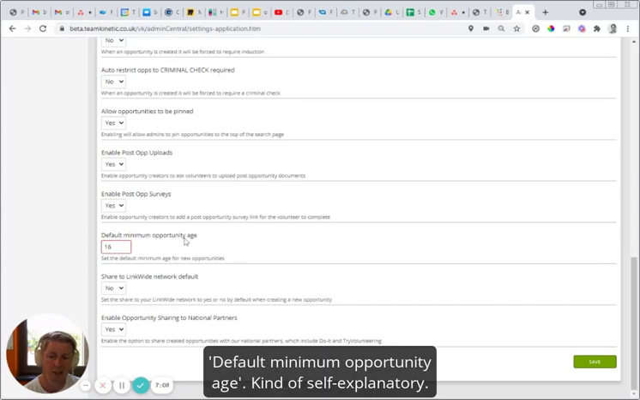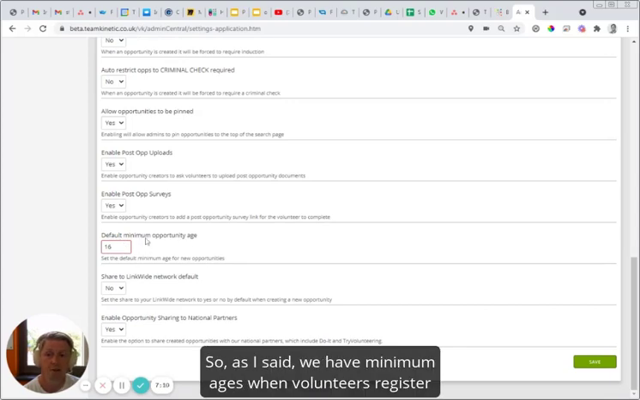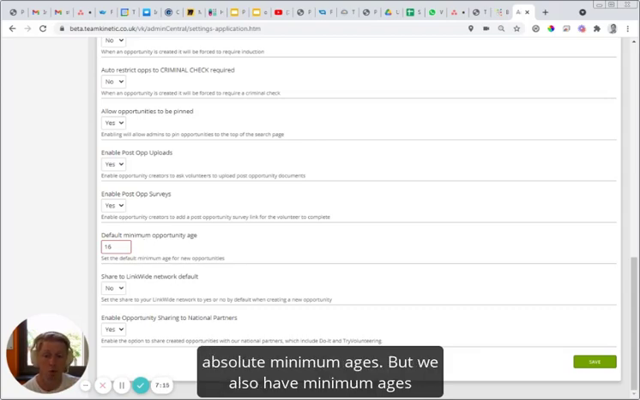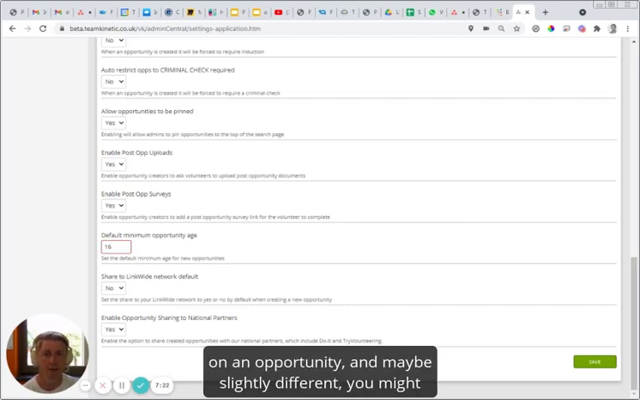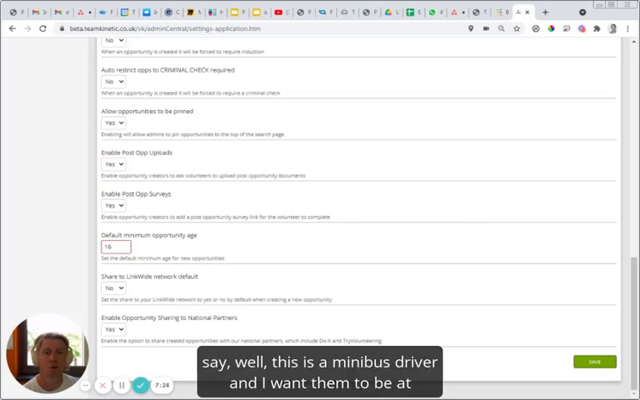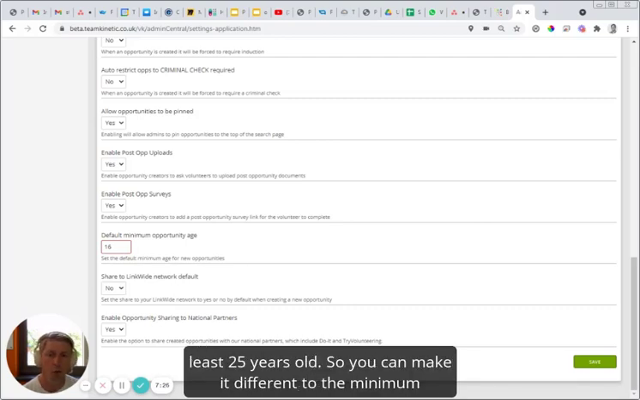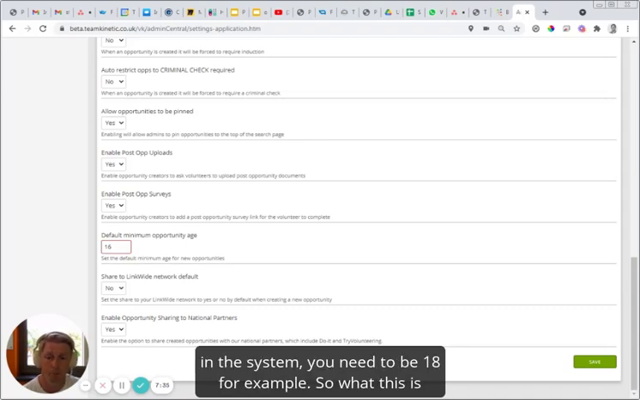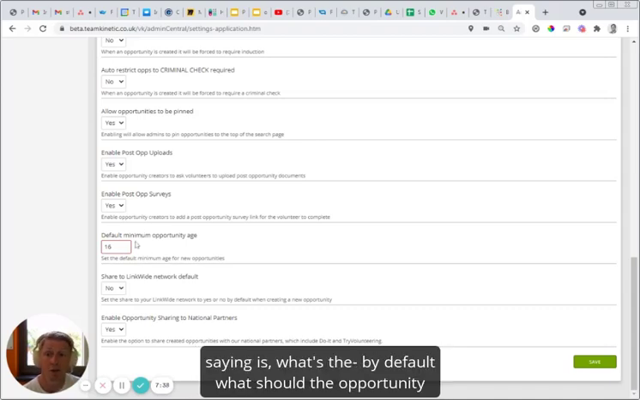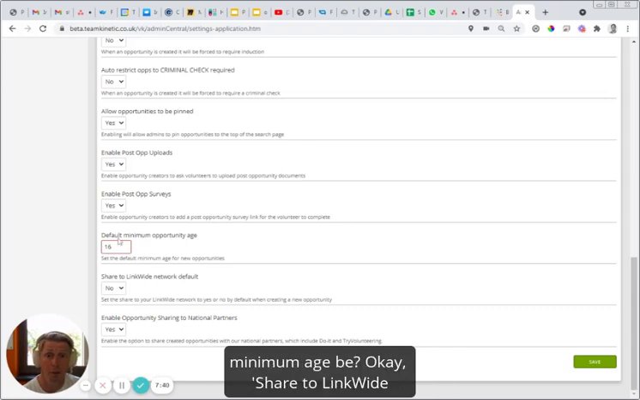Default minimum opportunity age, it's kind of self-explanatory. As I said, we have absolute minimum ages when volunteers register, but we also have minimum ages on opportunities. If you have a minimum age on an opportunity, it may be slightly different. You might say, this is a minibus driver and I want them to be at least 25 years old. So you can make it different to the minimum age to register on the system. The opportunity is 25; to register on the system, you only need to be 18, for example. So what this is saying is, by default, what should the opportunity minimum age be?